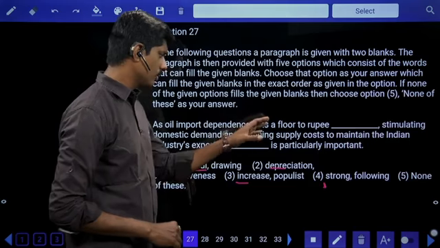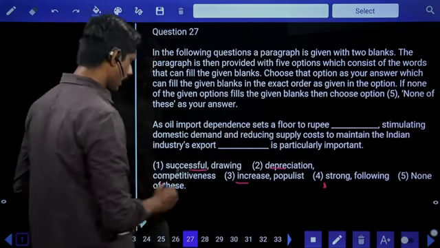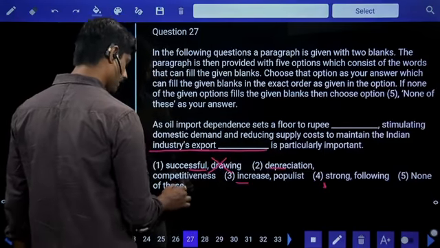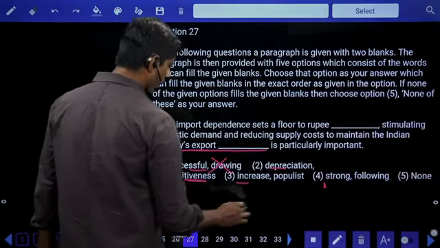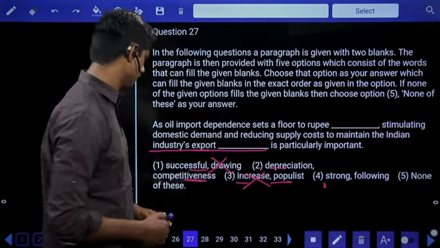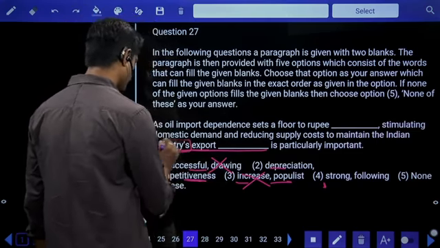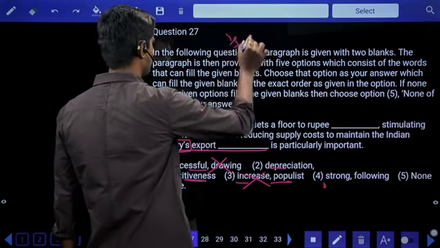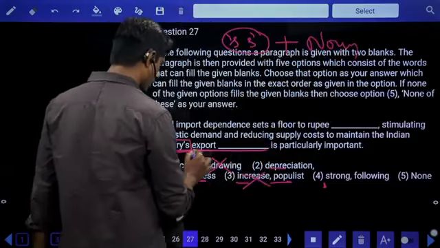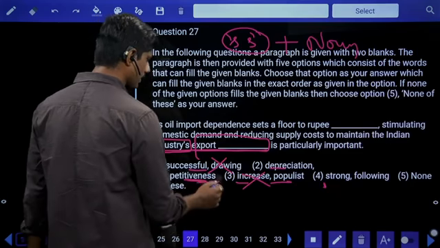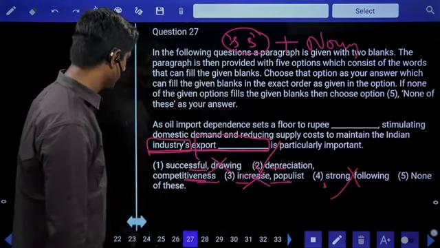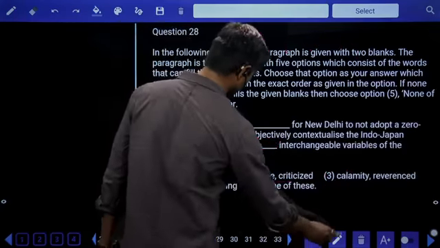Stimulating domestic demand and reducing supply costs to maintain the Indian industry's export dash. Export drawing is particular, no. Export competitiveness, maybe. Export populist, populist is a person, no. Export following, no. I require, see, whenever an apostrophe s is mentioned, after that a noun is compulsory. So here a noun is needed. Competitiveness, yes, following not suitable. And the second one: rupee depreciation and Indian industry's export competitiveness.